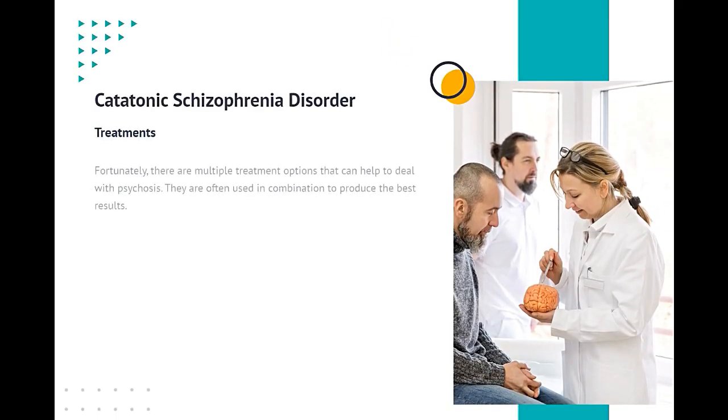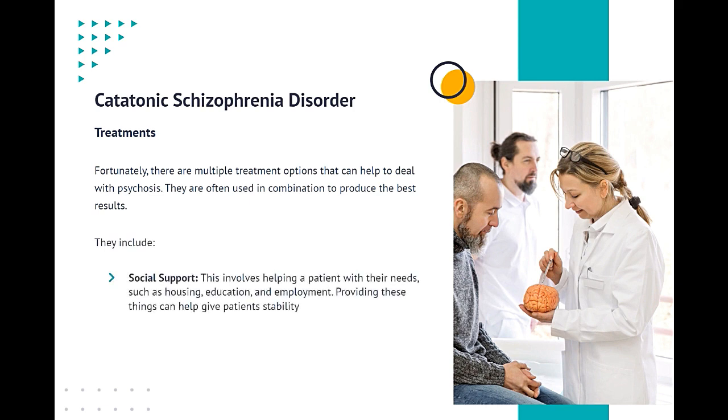Treatments. Fortunately, there are multiple treatment options that can help to deal with psychosis. They are often used in combination to produce the best results. They include social support. This involves helping a patient with their needs, such as housing, education, and employment. Providing these things can help give patients stability.